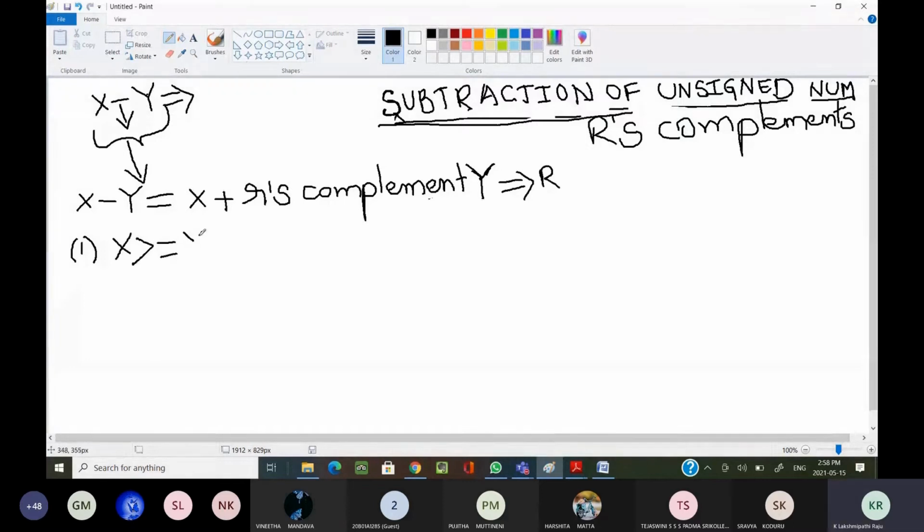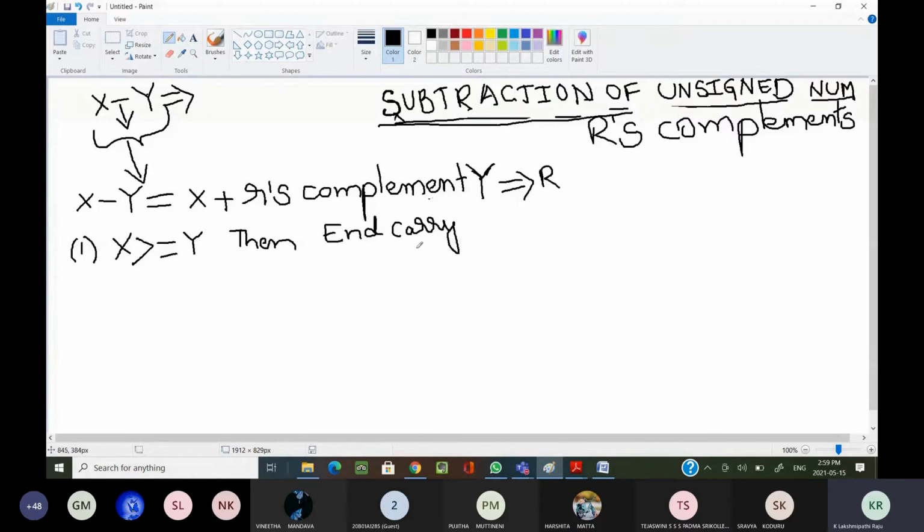In the first case, if x is greater than or equal to y, definitely you are going to get an end carry.